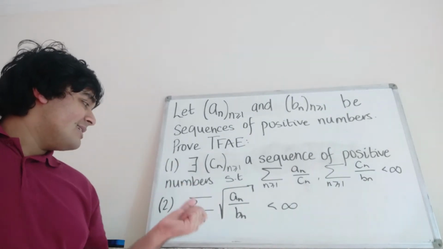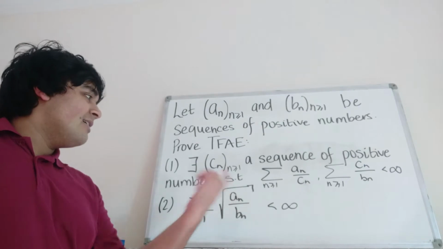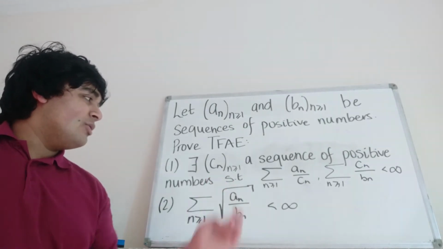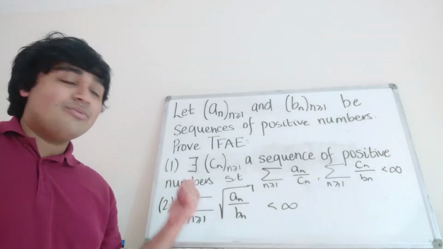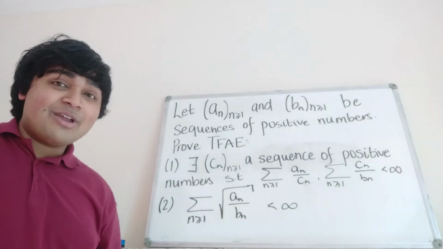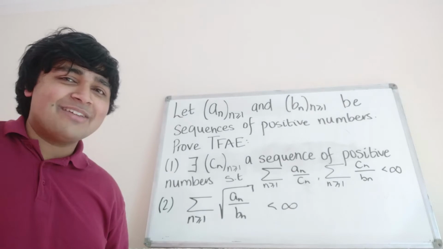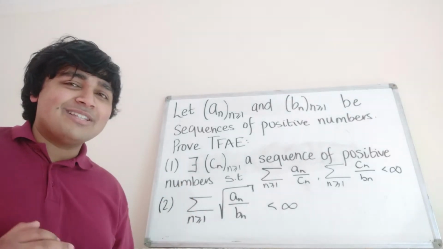And statement 2 says that the sum from n equals 1 to infinity of the square root of a_n over b_n is less than infinity. So this series here converges. We want to prove that these two statements are equivalent. So if you want to have a go at proving this theorem, pause the video now and give it a go for yourself. And I'm going to jump straight into a solution.